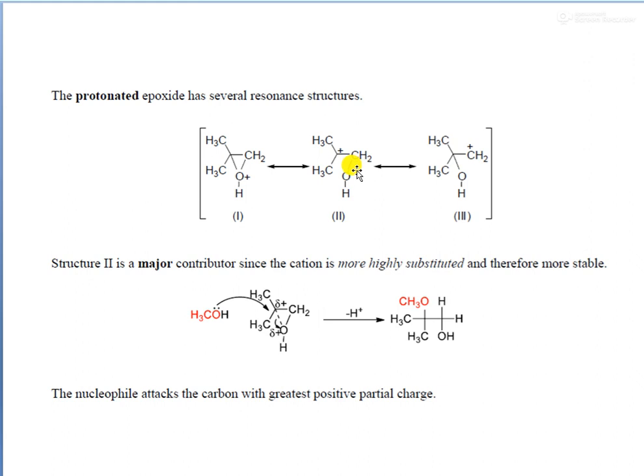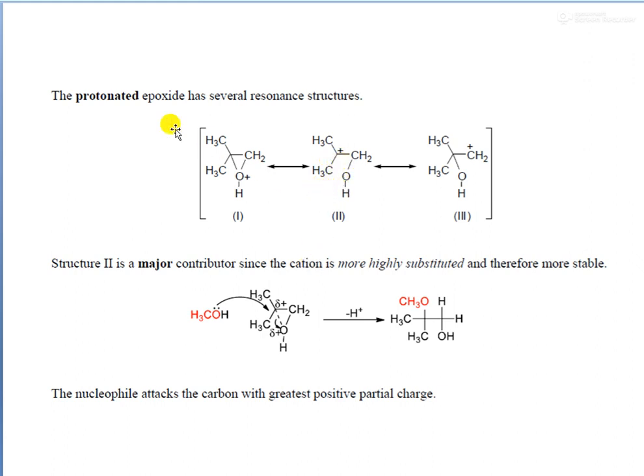So there are three resonance structures possible. Among these three structures, structure 2 is a major contributor, because this carbocation is more stable. Okay, so this is a major contributor. It is more highly substituted. Okay, a highly substituted carbocation is more stable here.